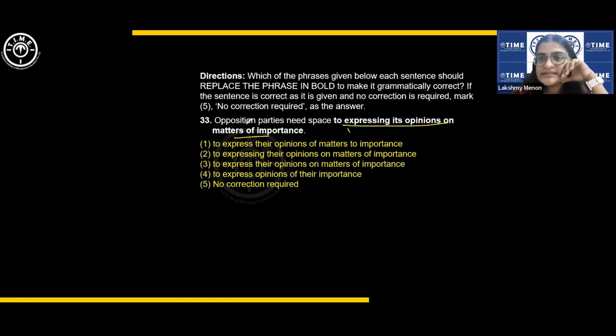How do we correct this sentence as we read it? Okay, opposition parties need space to expressing, to express, need space to express its, parties is plural, to express their opinions on matters of importance. Where is that option? To express their opinions on matters. Here you go. Okay, 3 is the answer. You have to read quickly. You picked 3 as the answer. Fine.